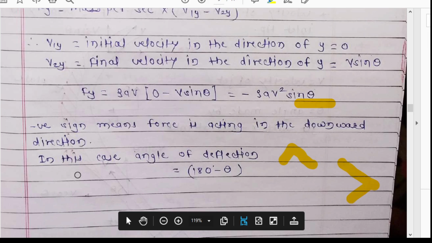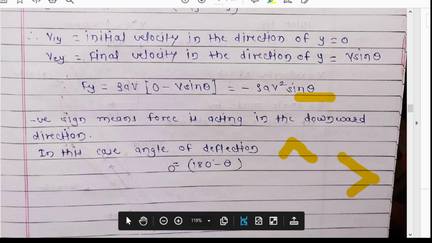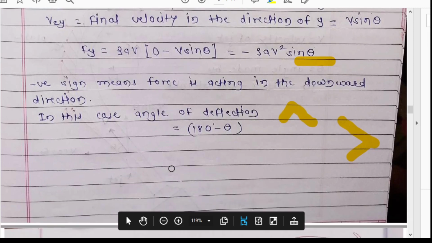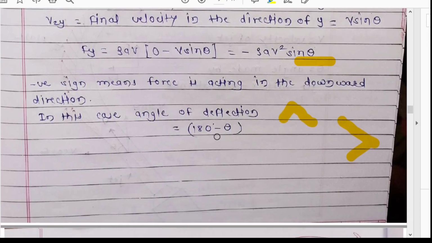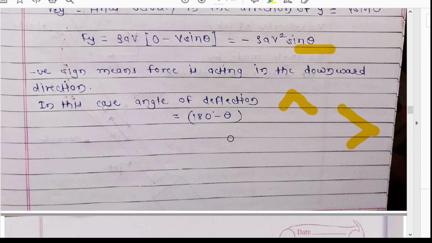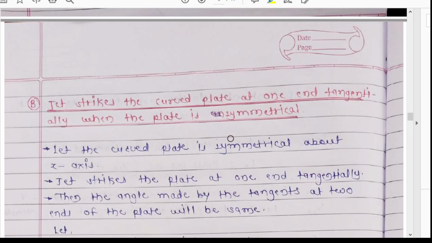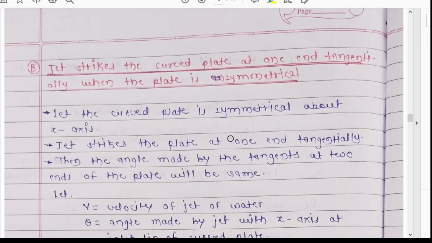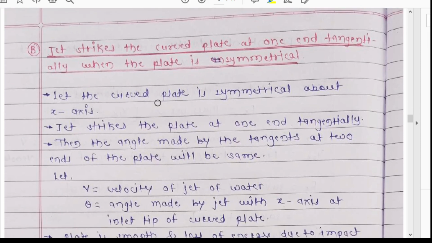In this case we have to find the angle of deflection. The angle of deflection will be 180 minus theta. This is very simple, and you will understand it when we solve a numerical. The second case is the jet striking a curved plate at one end tangentially, when the plate is symmetrical.